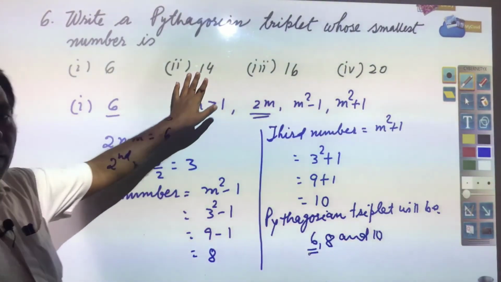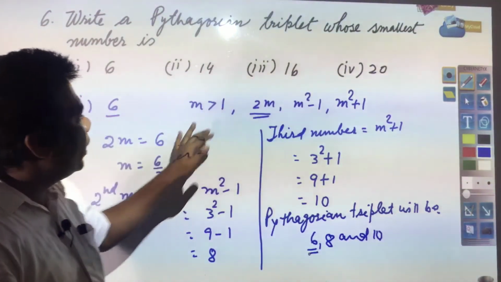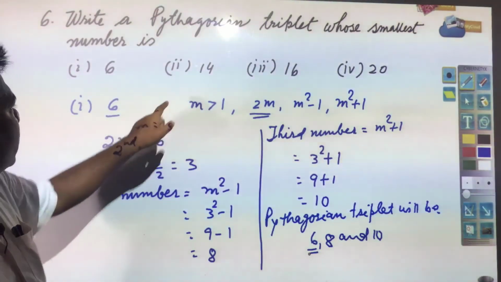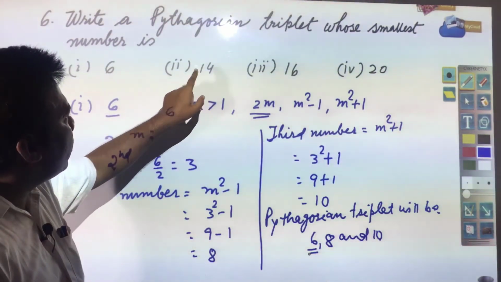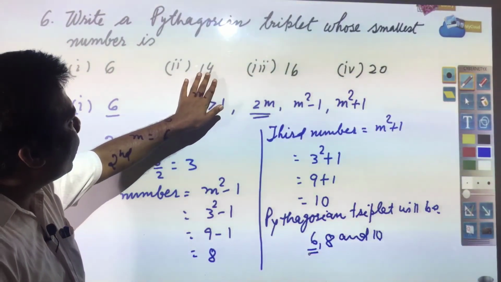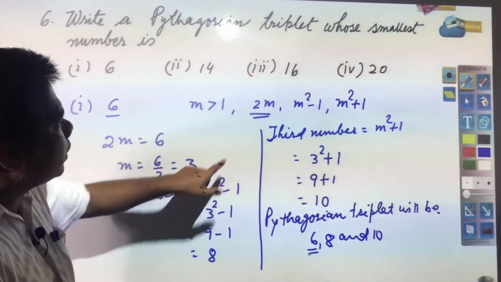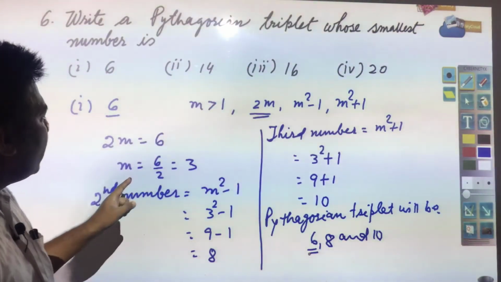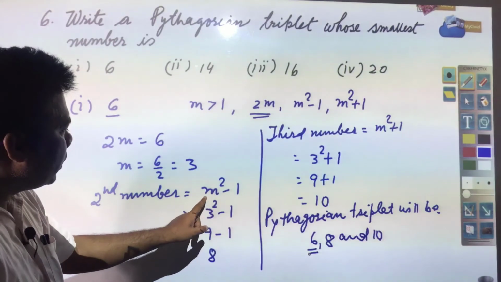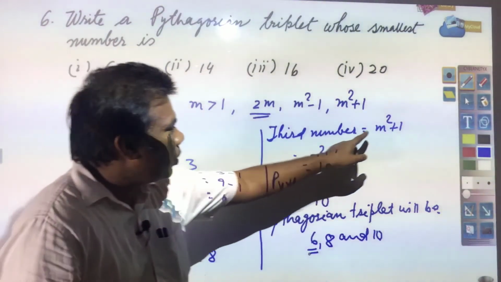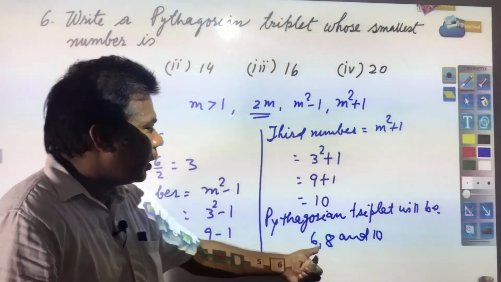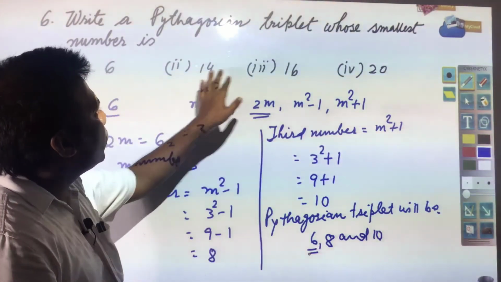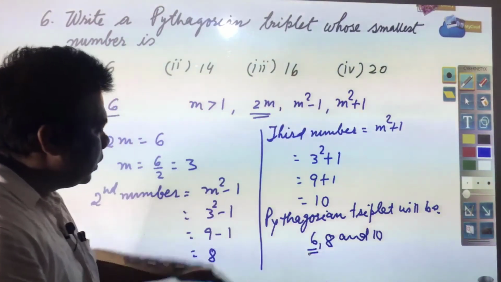In the same way, for 14, 16 and 20 you need to write down. In the same way it is required to be solved. Suppose for the second, 14 is the number and this is the smallest number. So 2m is equal to 14, so m will be equal to 7. Now you put it in the formula m square minus 1 and m square plus 1, you will get both the sides, and you will get the Pythagorean triplet finally. So you need to solve these as it is.